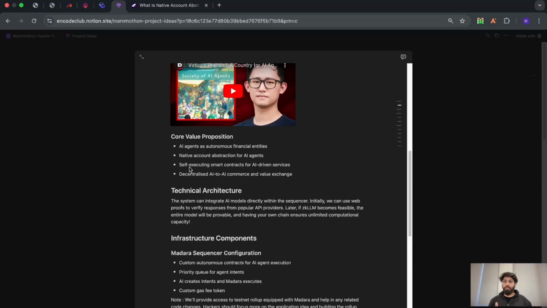A similar sort of thing is something you could be going through when you're talking about self-executing smart contracts. That means a particular function of a smart contract is called every X amount of times.